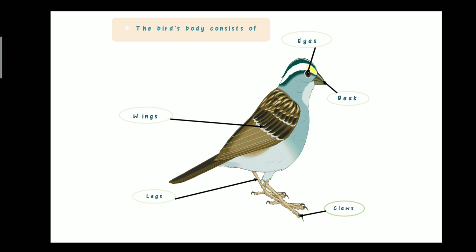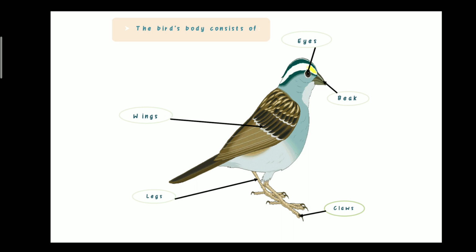Beak. Junior 2, we all have a mouth. Right or wrong? Right. To eat. Also birds need to eat. How? By beak. So, do birds have a mouth or a beak? Beak. Super.